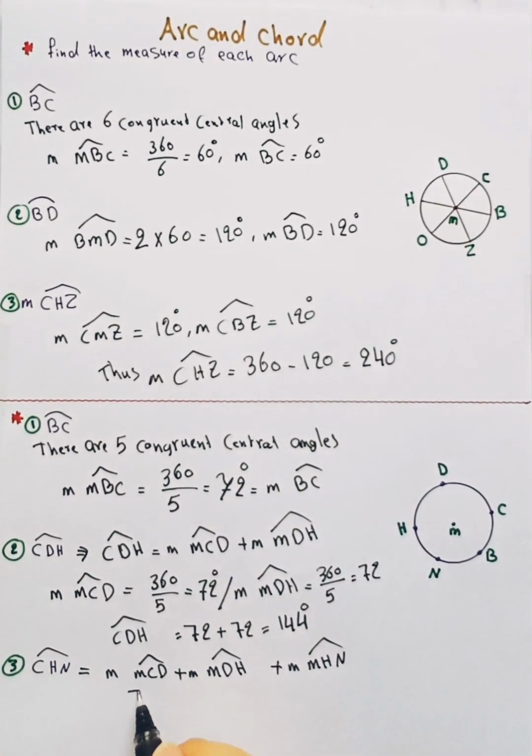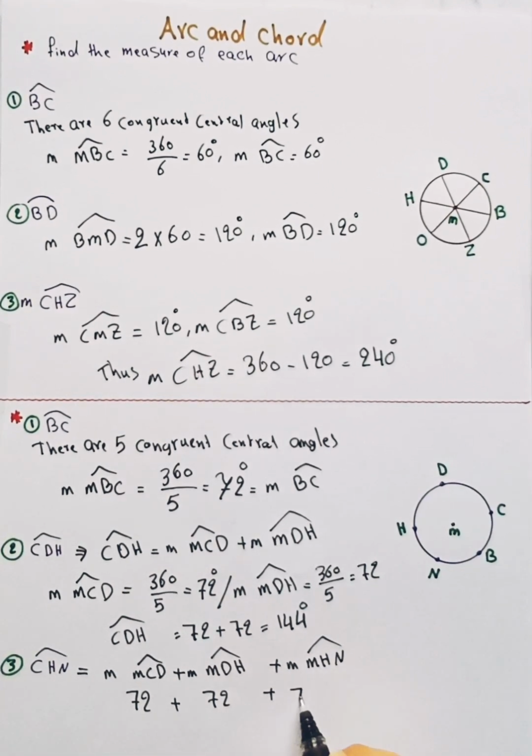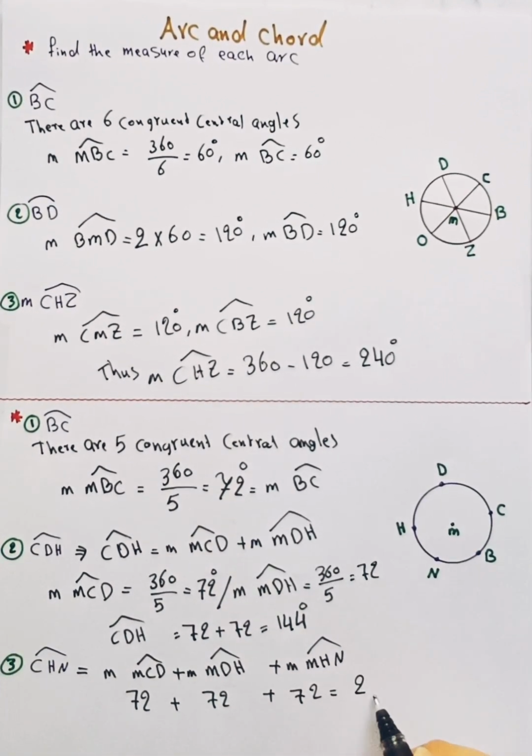So you can say 72 plus 72 plus 72 equals 216 degrees.